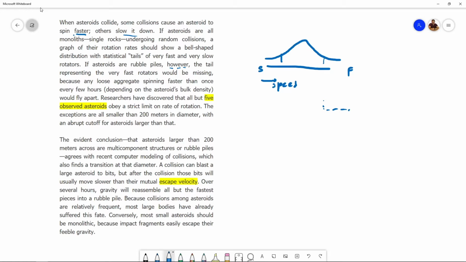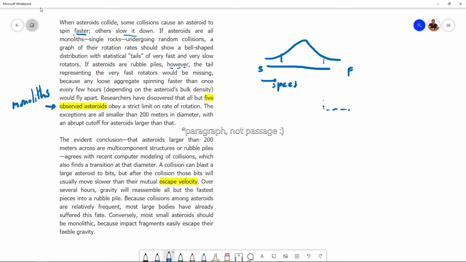So, while not explicitly mentioned, it appears as though these 5 asteroids that have been observed must be monoliths. That's why they're able to rotate without a strict limit on rate of rotation. Because had they not been monoliths, had they been rubble piles, then they would have flown apart.